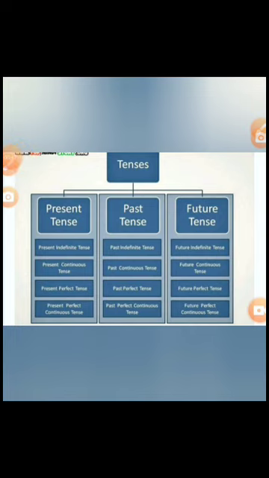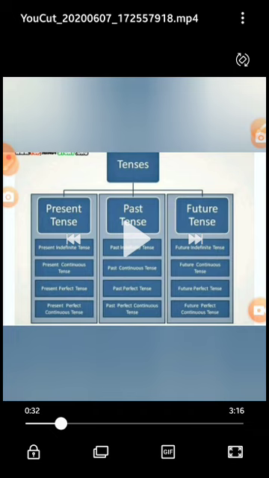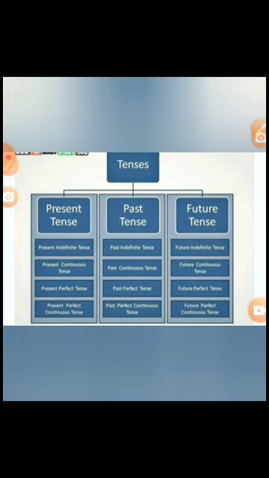So tenses are of three types: present tense, past tense, future tense, and each tense is further categorized into four parts. Present tense: present indefinite tense, present continuous tense, present perfect tense, present perfect continuous tense. Now past tense: past indefinite tense, past continuous tense, past perfect tense, past perfect continuous tense. Future tense: future indefinite tense, future continuous tense, future perfect tense, future perfect continuous tense.